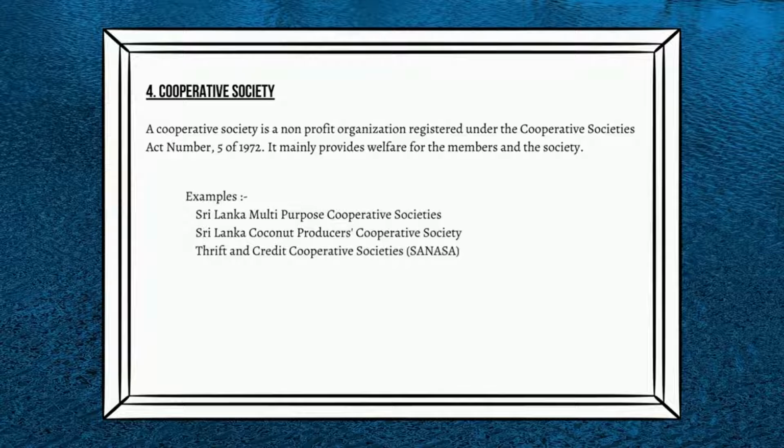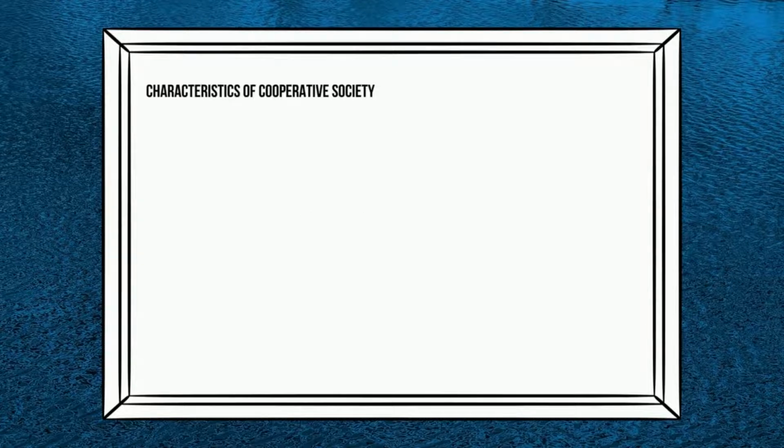Examples of some cooperative societies are Sri Lanka Multi-Purpose Cooperative Societies, Sri Lanka Coconut Producers Cooperative Society, Thrift and Credit Cooperative Societies. Now let's look at the characteristics of cooperative societies. Democratic control. Democratic control means the cooperative society is controlled by a board of directors elected by its members and the decisions are taken based on the consent of the majority of members.